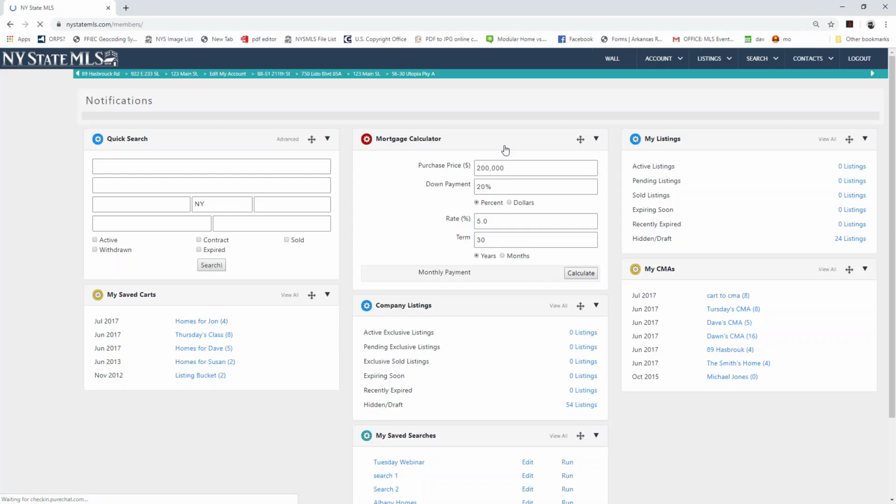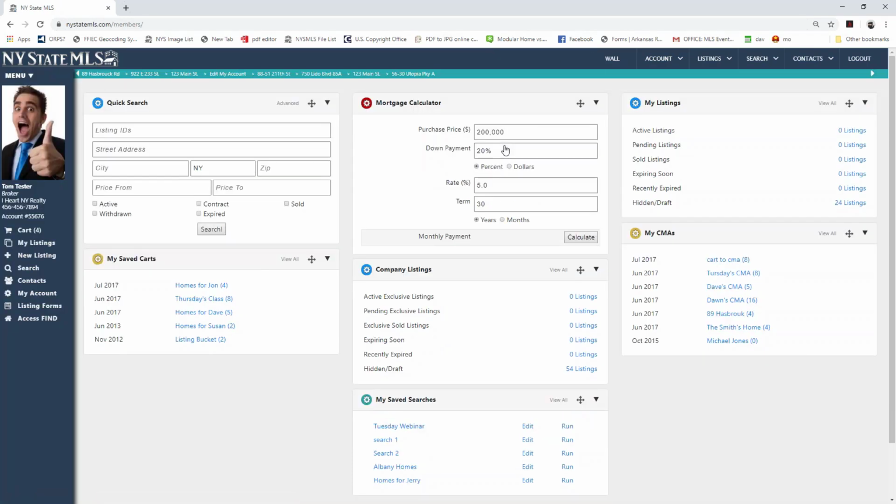So let's go ahead, let's dive right in. And to get to Professional Search, we can click on Access Find on the left-hand sidebar menu. It's also going to be our first option from the search dropdown, Access Find. Down the road, this may turn into Professional Search, but right now, everyone that's been using My State MLS over the years remembers it as Find. I'll still slip.